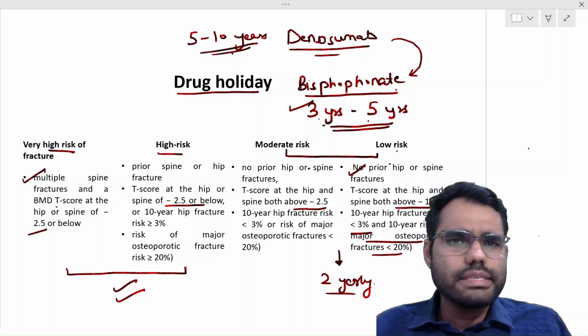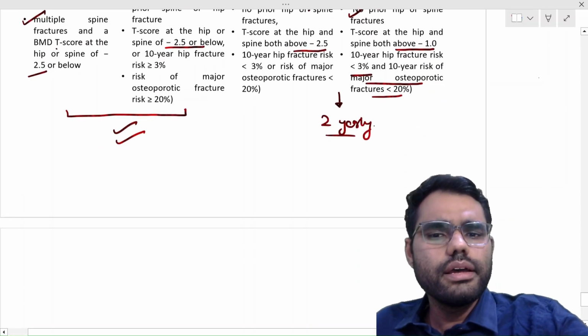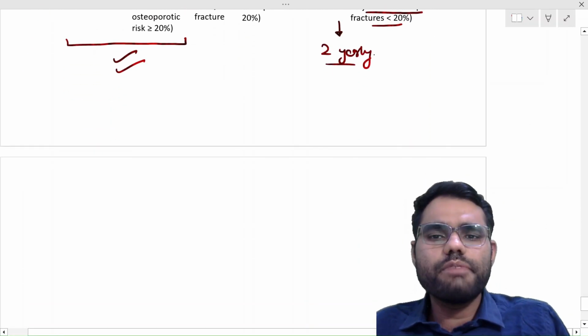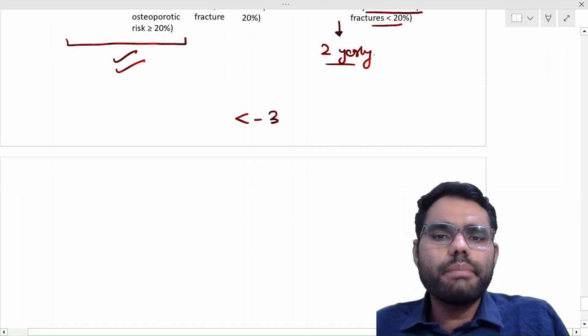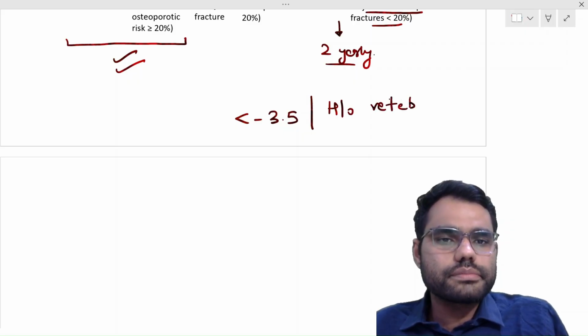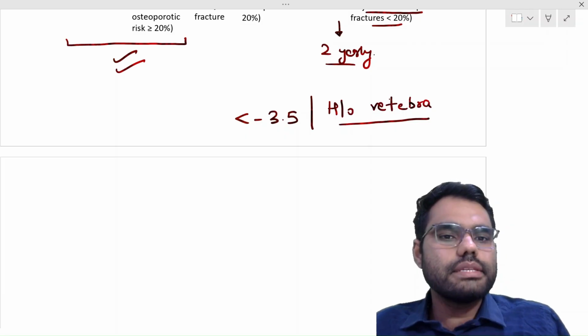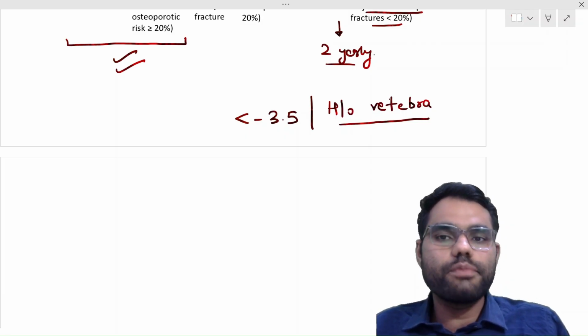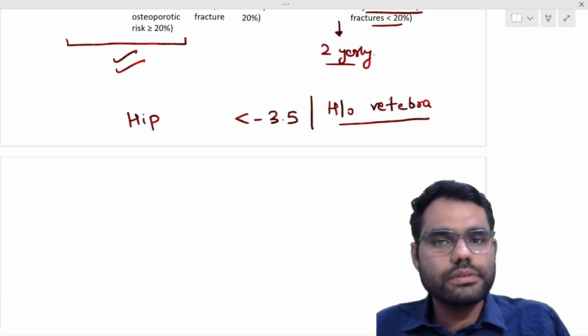Now the last thing, is there a role of combination therapy? Now we said that teriparatide is for very low BMD when it is less than -3.5 and when there is a history of vertebral fractures, because teriparatide is very good for vertebra, right? What if together with this history of vertebral fractures, there is a history of non-vertebral fractures like hip fractures also? Teriparatide has not been very well studied for hip.